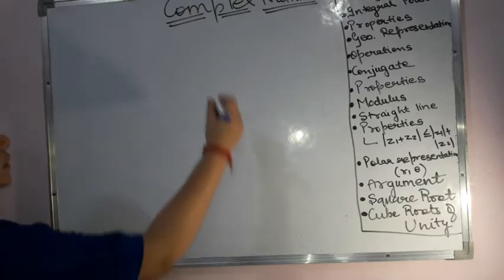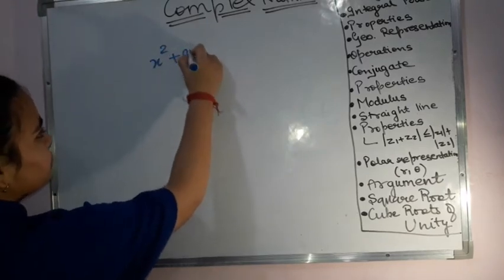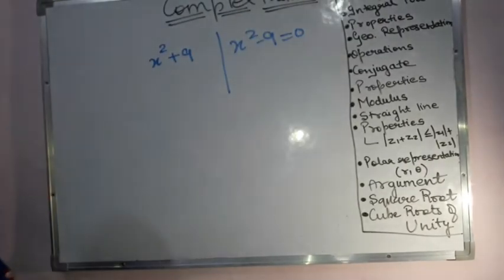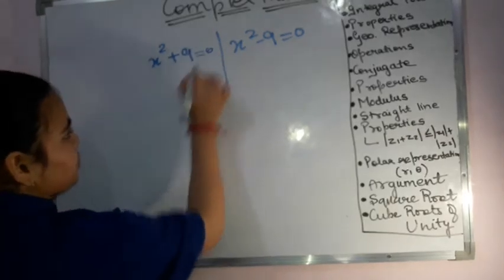Right, so let us see two equations right now. First of all, I have written this one over here, and on the other side I am writing this equation. Now I want to find out the solution for it, or basically I want to know what will be the value for x, right? So from the first equation, this is equal to 0 over here.